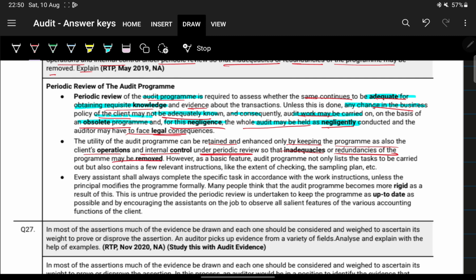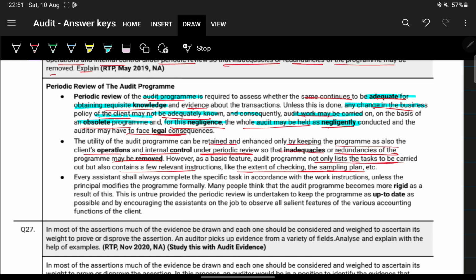Basically they're telling that you have to keep a check so that any inadequacies can be removed. However, as a basic feature, the audit program not only lists the tasks to be carried on, but also contains few relevant instructions like the extent of checking and sampling plan.